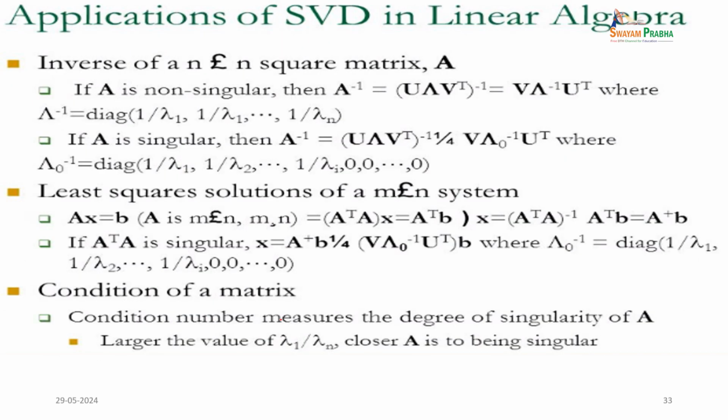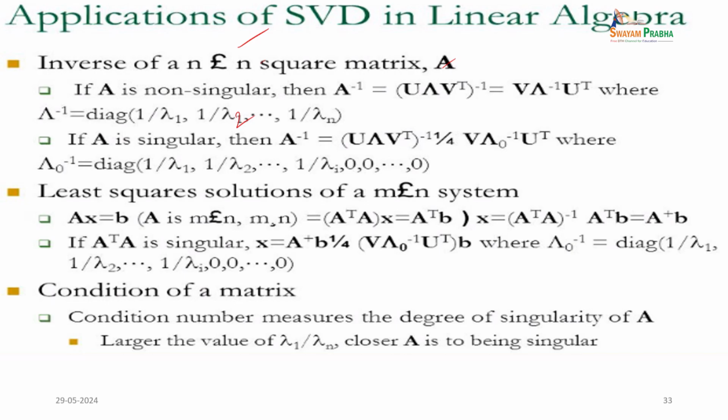Now, we have applications of SVD in linear algebra. First, the inverse of an n cross n square matrix A. If A is non-singular, then A inverse is (U tau V transpose) whole inverse, which is V tau inverse U transpose, where tau inverse is a diagonal of 1 by lambda 1, 1 by lambda 2, and then 1 by lambda n.